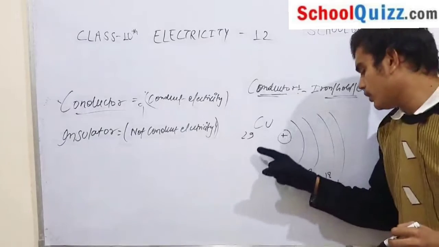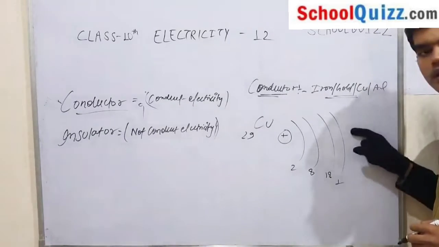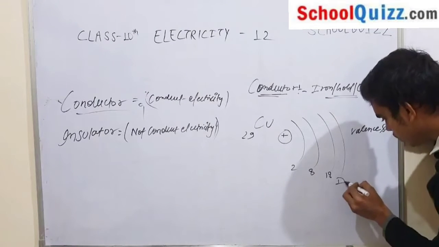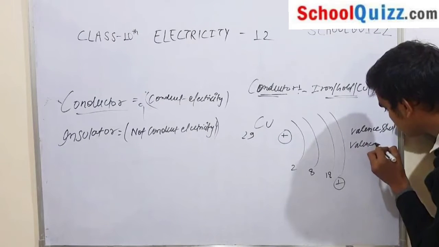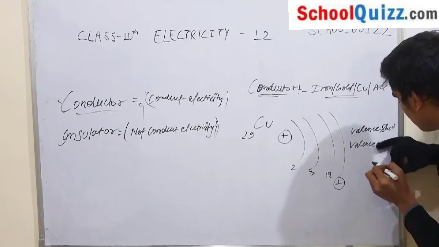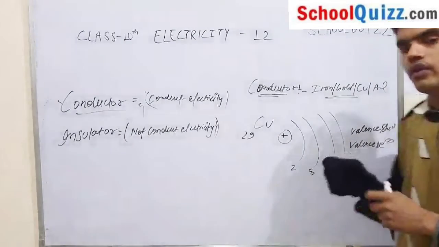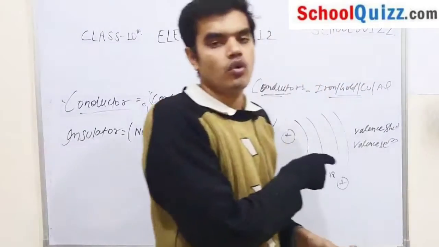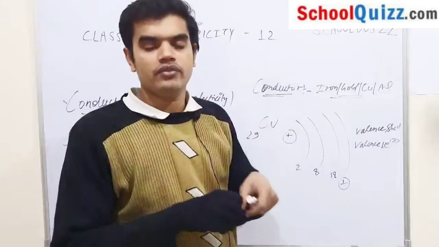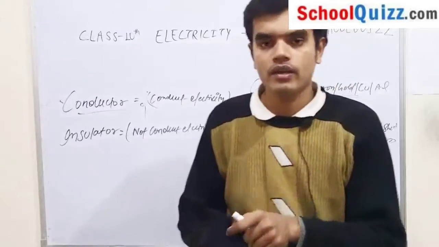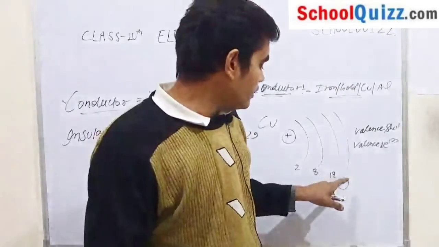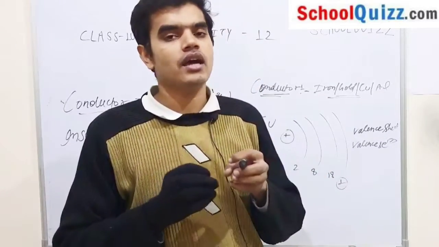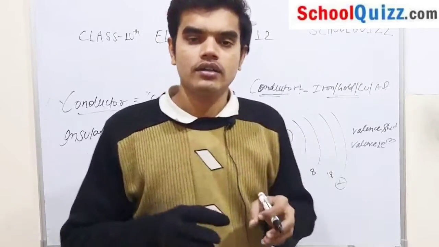So in case of copper, this is your outermost shell, that is the valence shell, and this electron is your valence electron. Now if I give energy, even a small amount of energy, to copper, then this electron gets excited and free. As I gave energy or applied potential difference, the outer electron, that is the valence electron, gets free and starts moving, and as it moves, it conducts electricity.